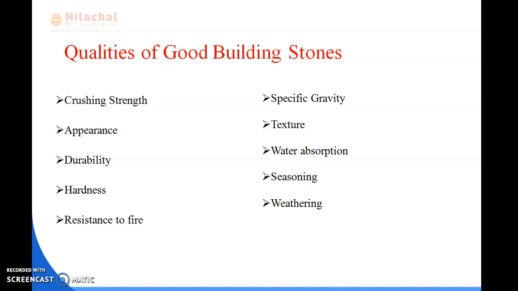Next is weathering. A good building stone should possess weathering qualities. It should be capable of withstanding the adverse effects of weathering agents such as rain, frost, wind, flowing water, etc.